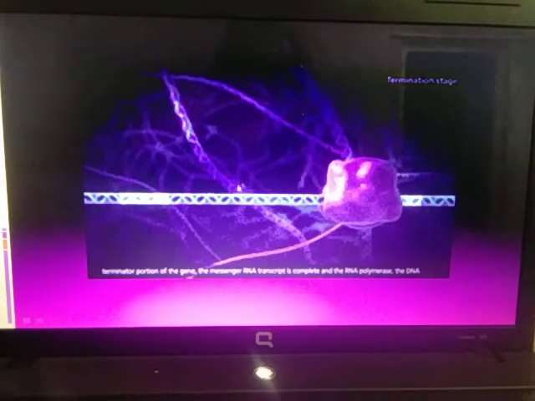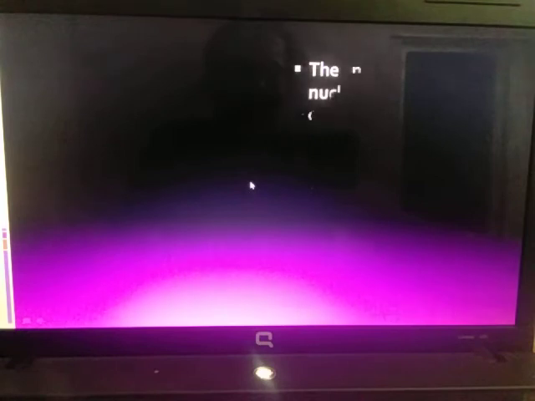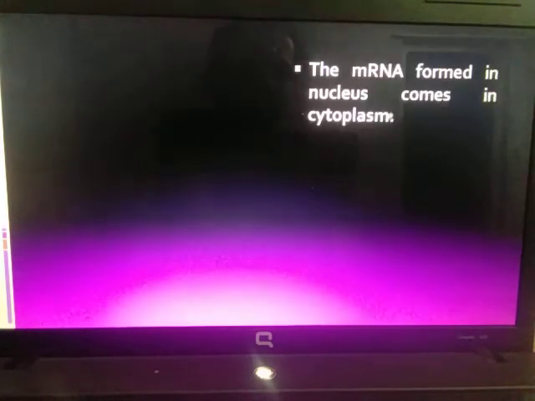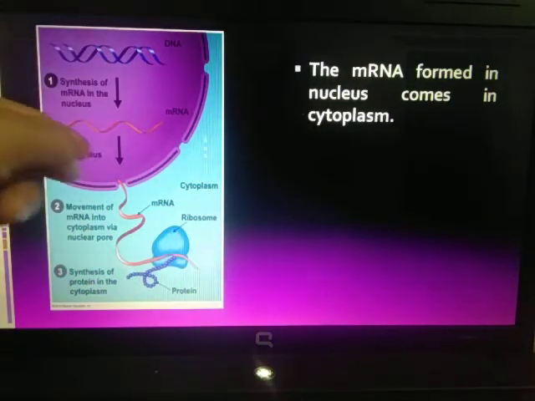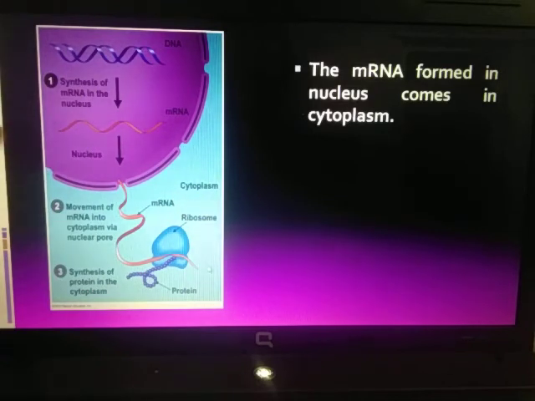So next, the mRNA which is formed in the nucleus now comes into the cytoplasm. I hope you have learned how mRNA is formed from DNA with the help of RNA polymerase. You can see the picture over here. This is the nucleus, and this part of the cell is called the cytoplasm.